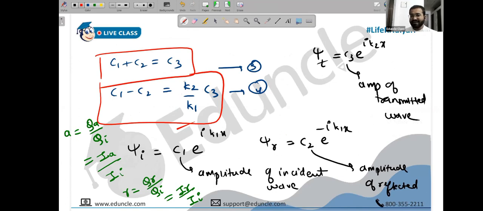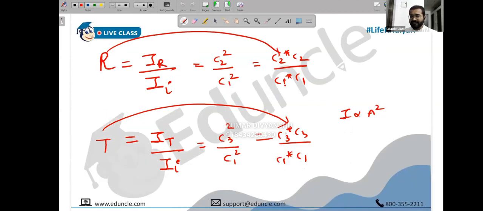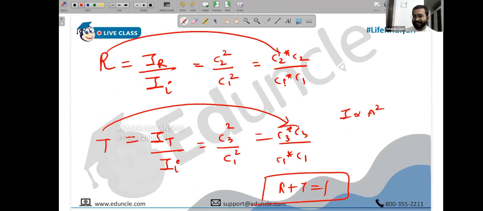Otherwise, we'll complete this tomorrow. Don't worry, because we don't have time right now. So all you have to do is we have two equations, and you can express C2 in terms of C1, C3 also in terms of C1, and substitute it here respectively. Things will get cancelled. You will get reflection coefficient and transmission coefficient. And what is the rule, by the way? Absorption plus reflection plus transmission is 1. Anyway, there is no absorption happening, right? So reflection plus transmission should be 1. And you can verify that. So once you calculate this, add and verify.